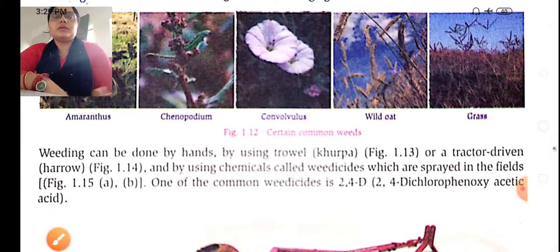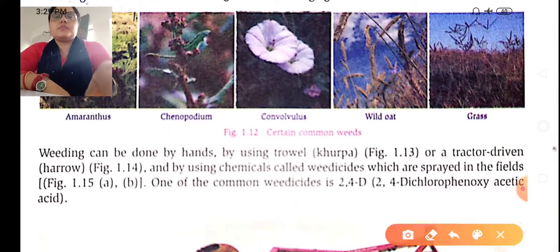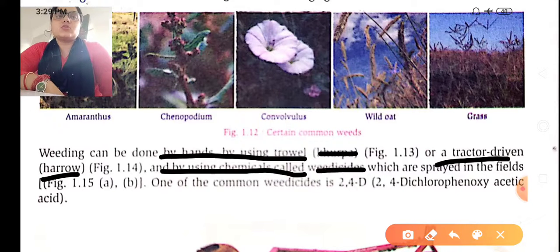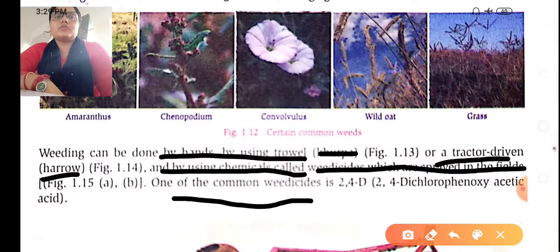Now weeding can be done by hand, by using a trowel, the khurpa, and a tractor-driven harrow, and by using chemicals called weedicides, which are sprayed in the field. One of the common weedicides is 2,4-D. What is 2,4-D?